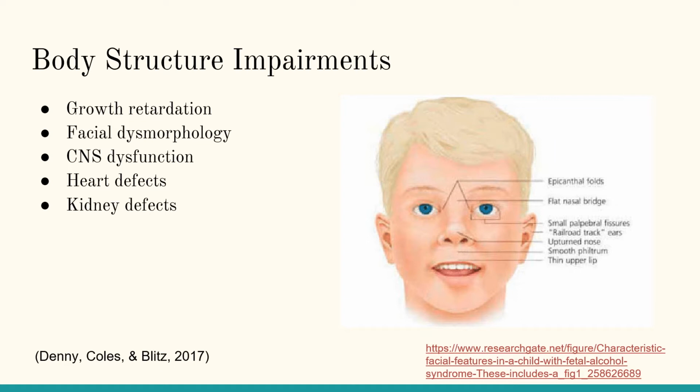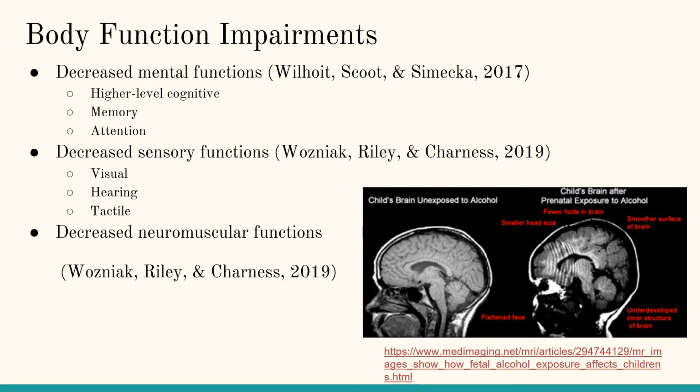The central nervous system also has dysfunctions such as decreased brain growth, abnormal structure, and abnormal neurophysiology. They have septal defects that affect their cardiac functions and kidney problems that affect their endocrine functions as well. Body function impairments for children with FAS can include mental, sensory, and neuromuscular deficits.